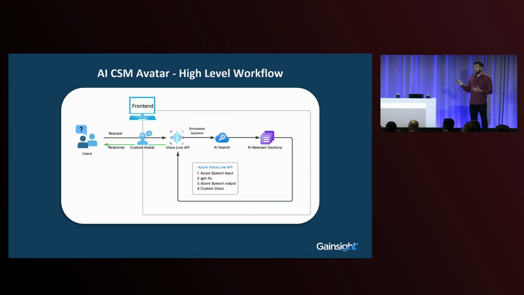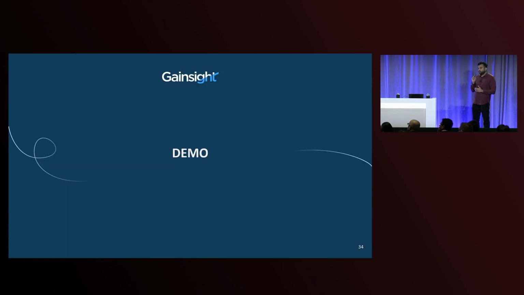This is the architecture diagram, but as you can see, it's actually fairly simple. A lot of the stuff that we use comes out of the box, and it's just configuration. So the VoiceLive API has hooks to search and responses, so you can basically configure everything, and most of it kind of works out of the box. All right, I'm going to show one quick demo, and then I will give it back to Hasya.